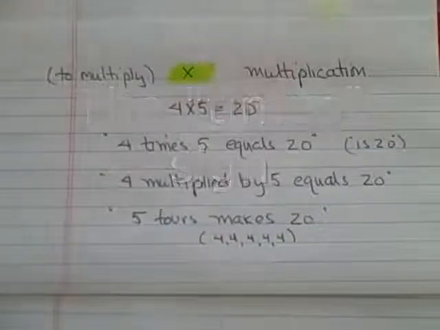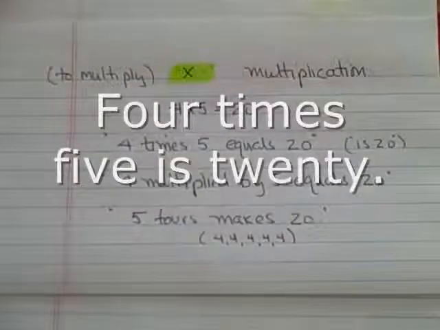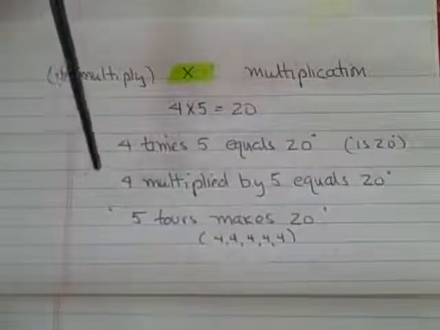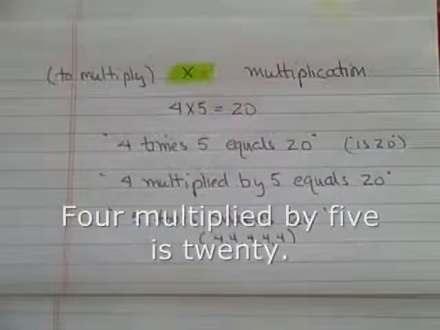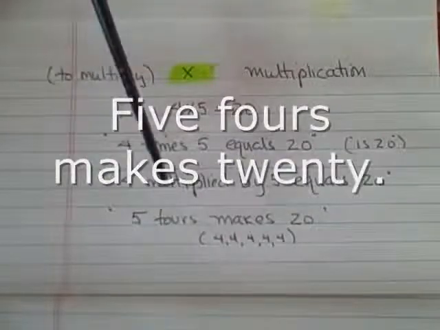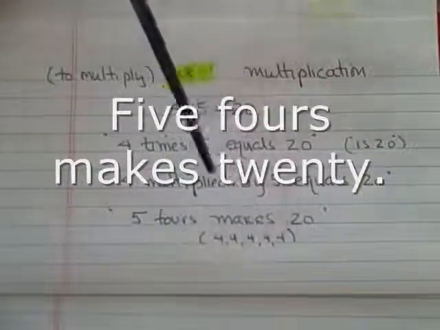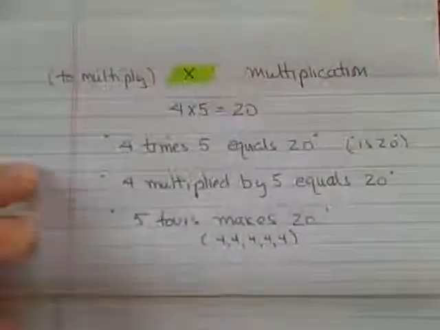Or 4 times 5 is 20. Or you can say 4 multiplied by 5 is 20, or equals 20. Or you can say 5 fours makes 20. 1, 2, 3, 4, 5. 5 fours makes 20.